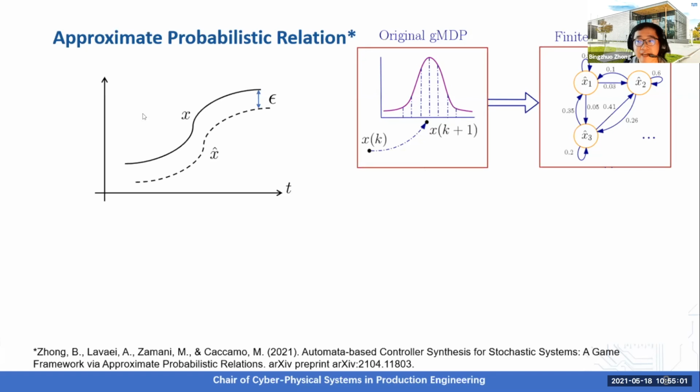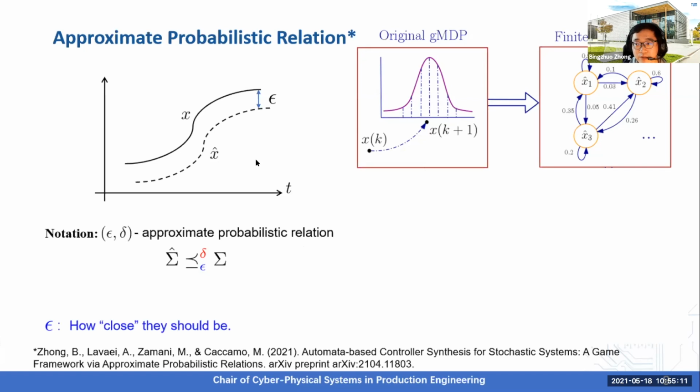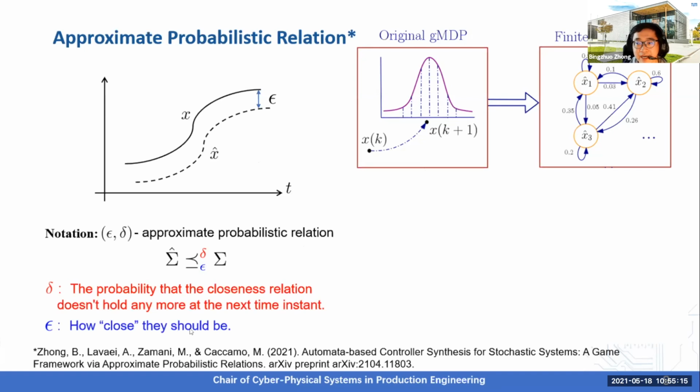To quantify this relation, we introduce the so-called epsilon-delta approximate probabilistic relation, in which epsilon denotes how close x and x hat should be, and delta quantifies the probability that, given they are epsilon close to each other at the current time instant, this closeness relation does not hold anymore at the next time instant.